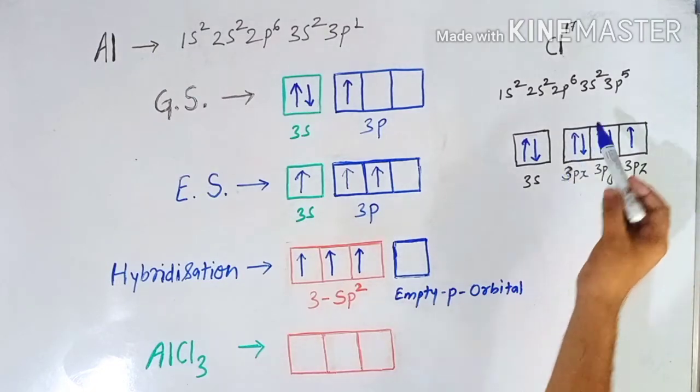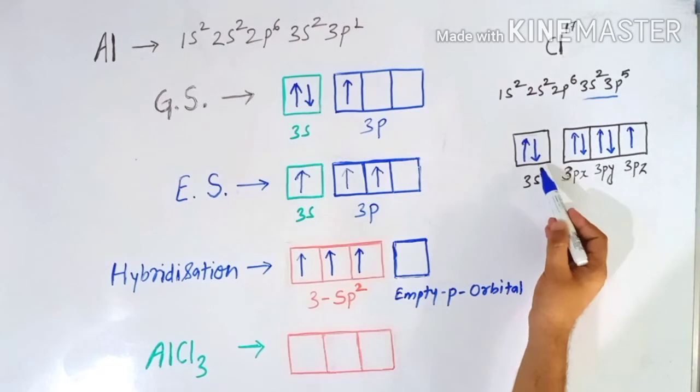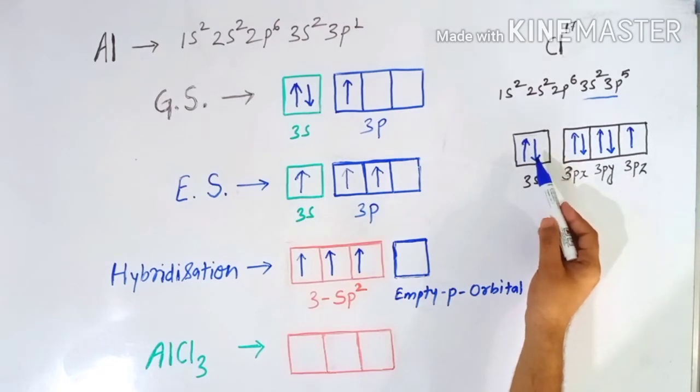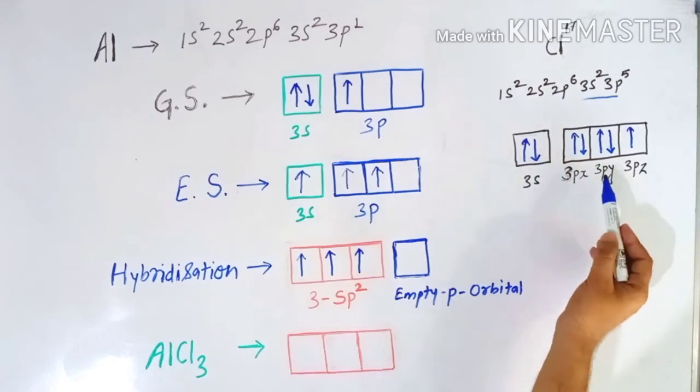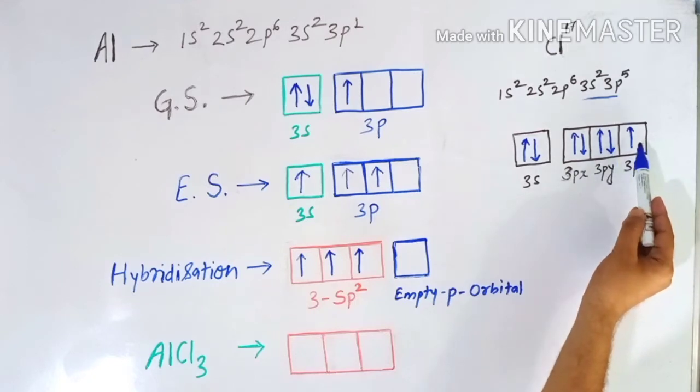In the chlorine atom, the 3s orbital is fully occupied with 2 electrons, 3px has its 2 electrons, 3py also has its 2 electrons, but the 3pz orbital has only a single electron.